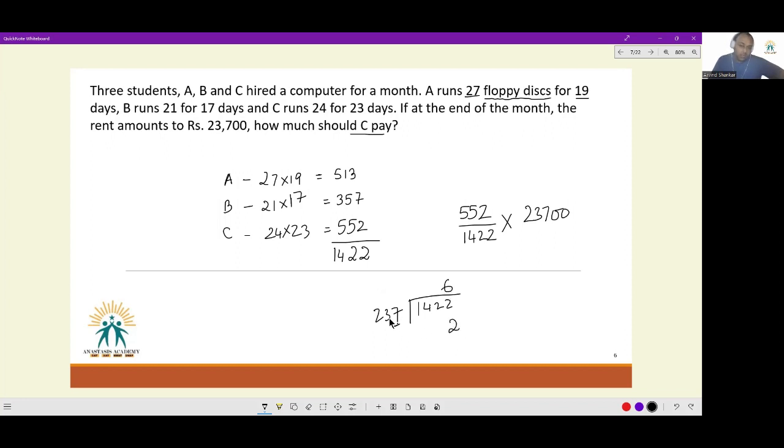6 into 7 gets me 42, so 2. 6 into 3 gets me 18, plus 4 carryover, so 2 more carryover. Yes, this is excellent. 1422 will get cancelled. So when this is divided by 237, I get 6. When this is divided by 237, I get 100. This is nice. Now 552 is divisible by 6, so I can get rid of it straight away. How much will I get? 92. So the burden that will be borne by C will be 9200. And that is the answer to this question.